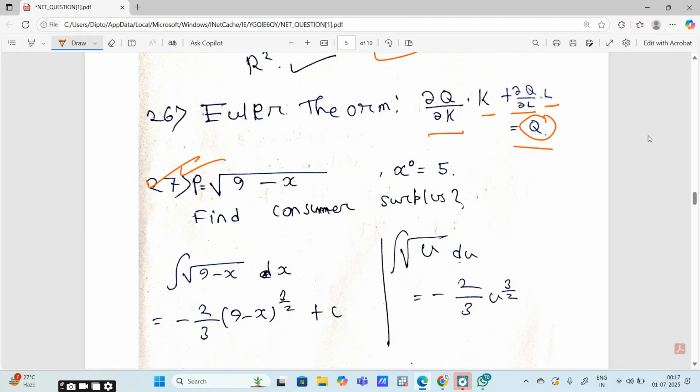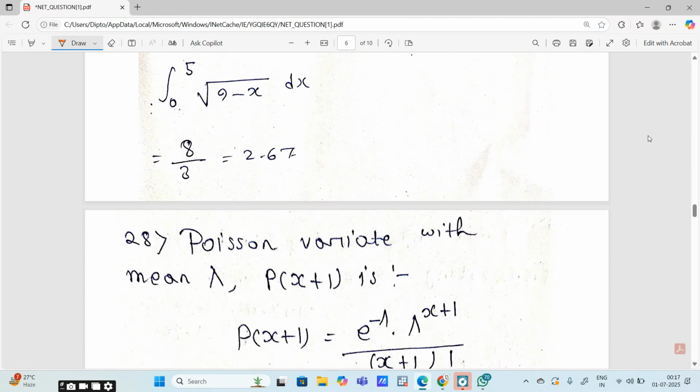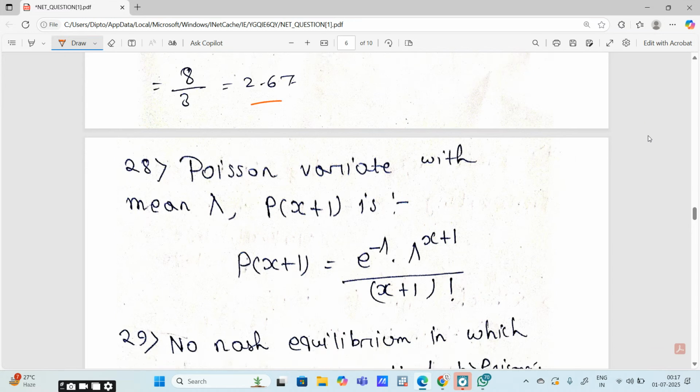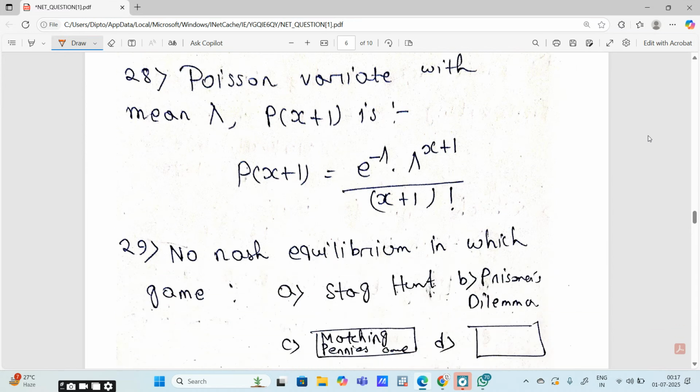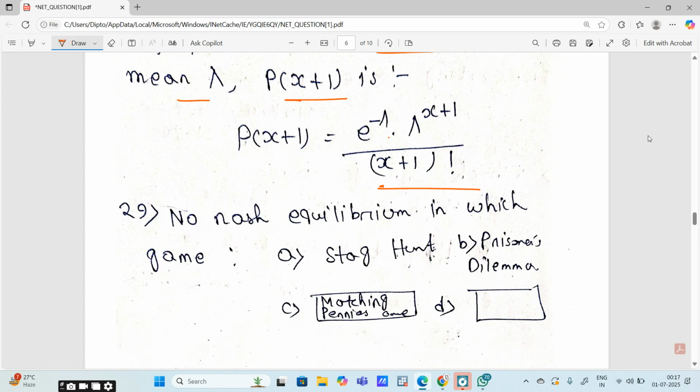Consumer surplus, you have to find it. I have completed it here and the answer will be around 2.67. Poisson distribution, Poisson variate with mean lambda. Probability of x plus 1 will be e to the power minus lambda into lambda to the power x plus 1 by x plus 1 factorial.